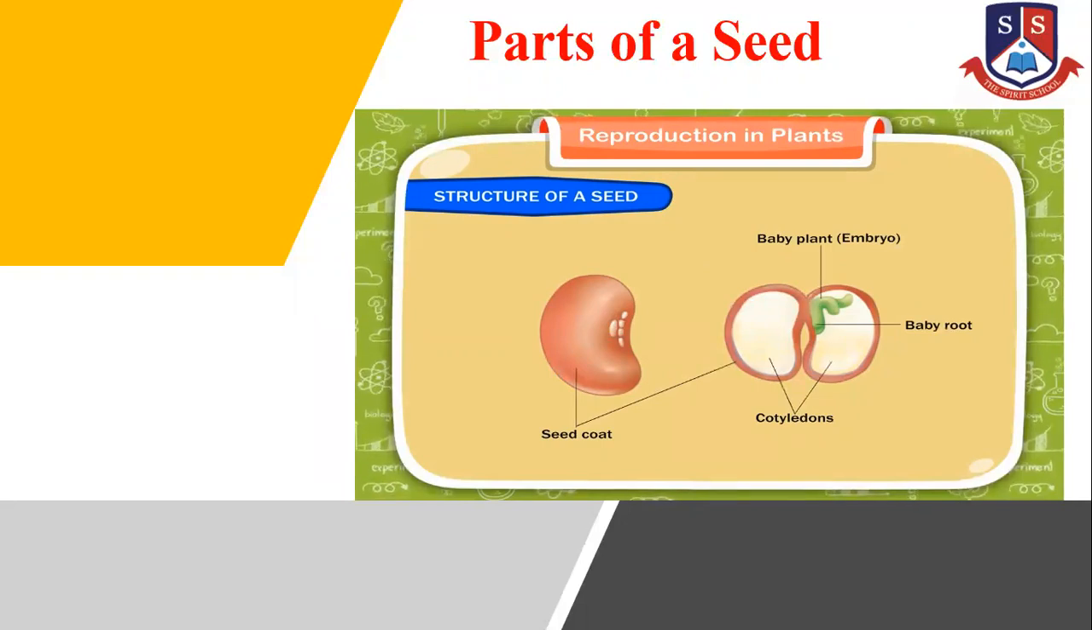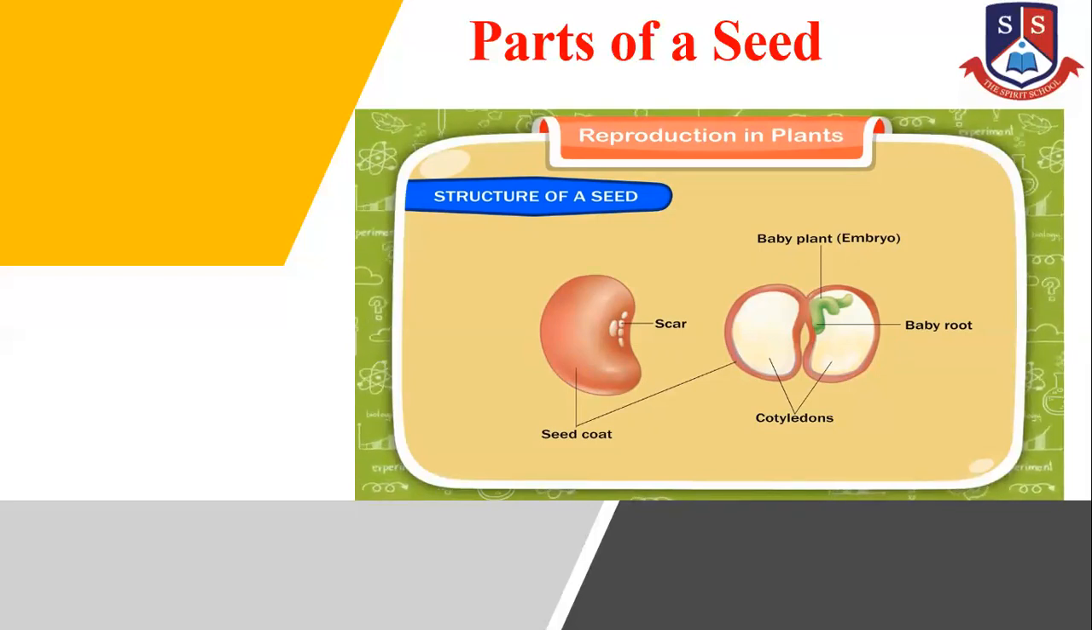Seed coat can be thin and soft or thick and hard. It has a scar. This is the place where it was attached with the fruit. The scar has a tiny hole on it which allows water to enter the seed.